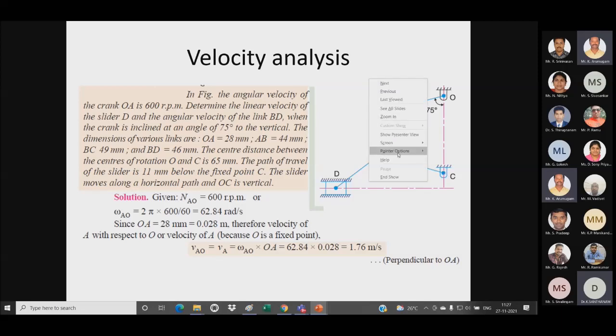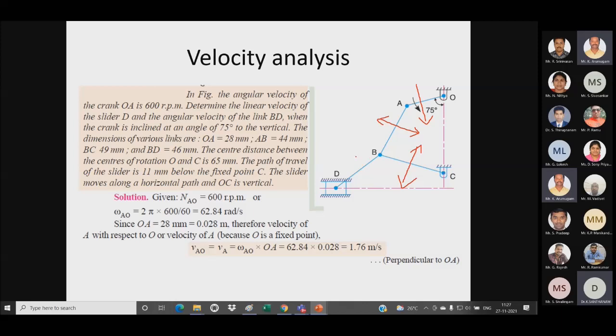Whenever we see a diagram, we can observe what the shape of the velocity diagram will be. Here I have to draw a perpendicular line for the link OA. For link AB, I have to draw a perpendicular, that may be upwards or downwards. For link BC, also a perpendicular, upwards or downwards.